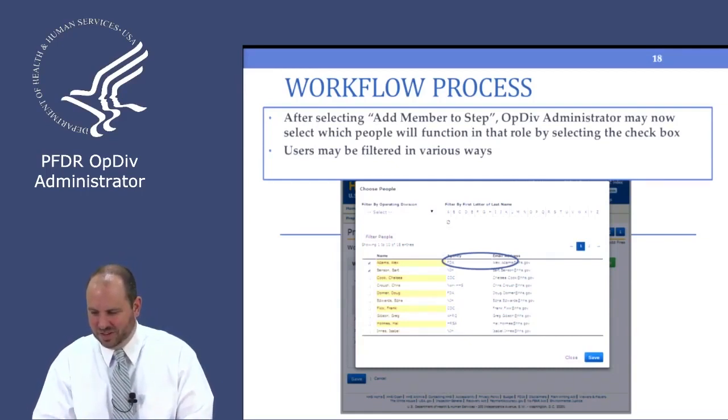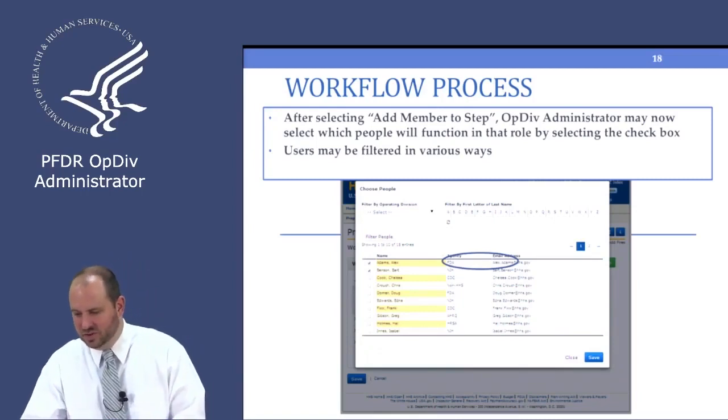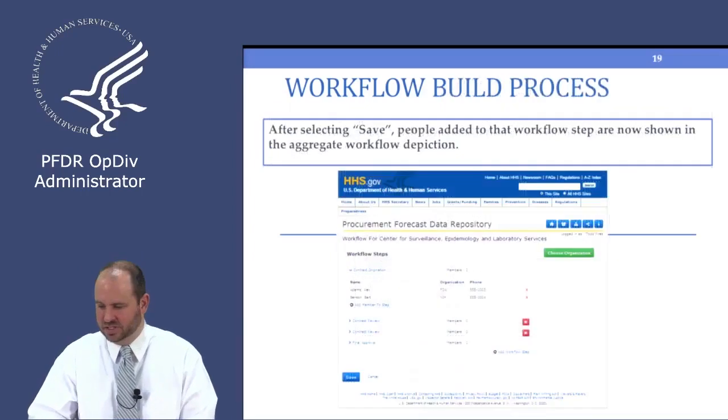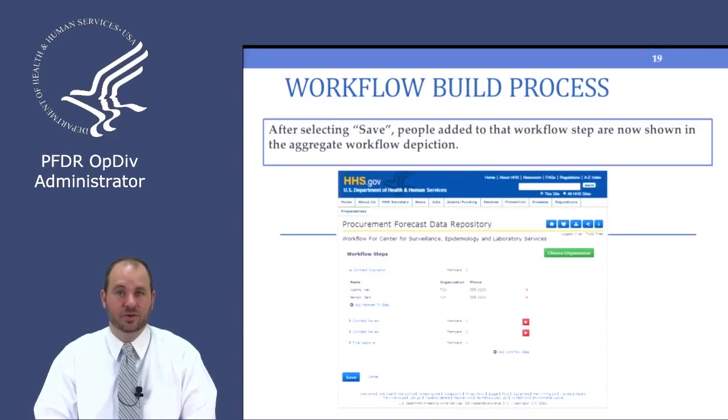Filter that list of names down there to really get who you're looking for. And so once you find the people for that workflow step, you'll check the boxes next to their names, and you'll click Save. As you can see, we've added Alex Adams and Bart Benson. Once we click Save, we'll see that those 2 users are in that workflow step people box, and the members have been updated. It says 2 next to it.